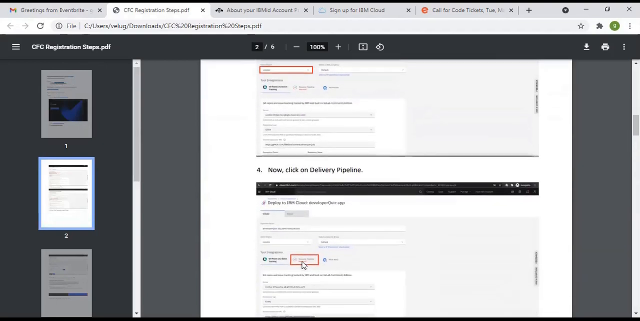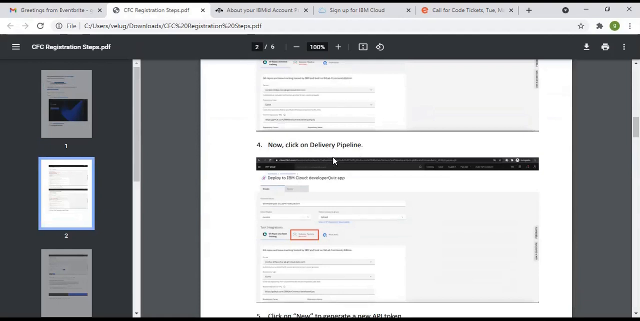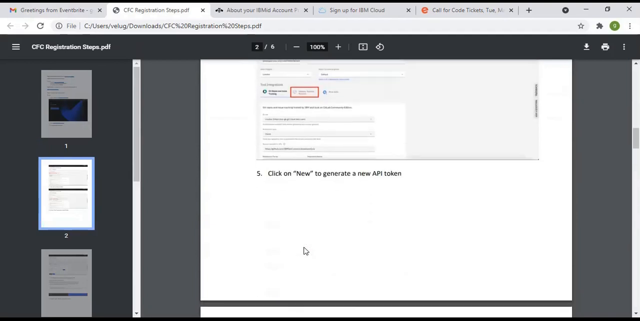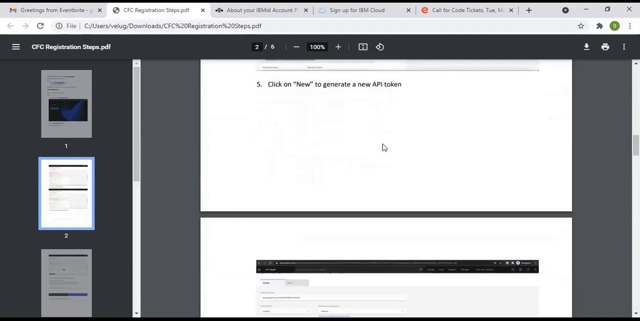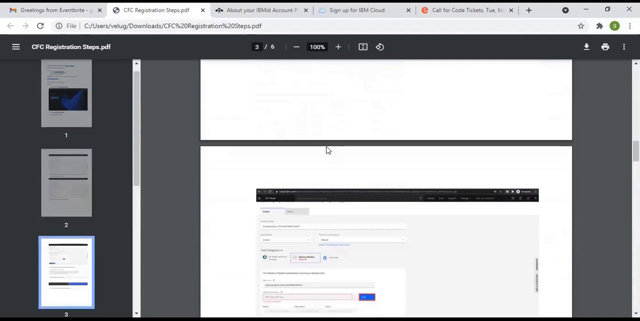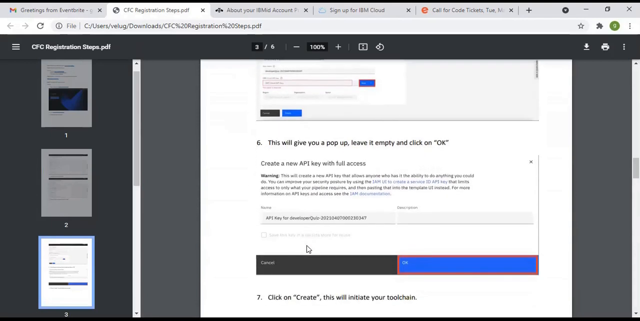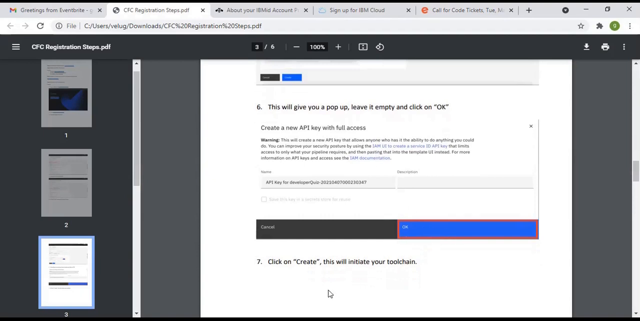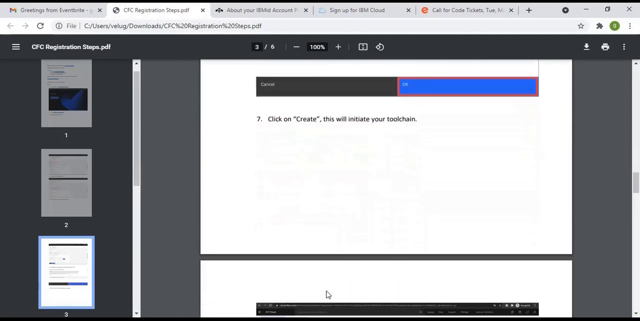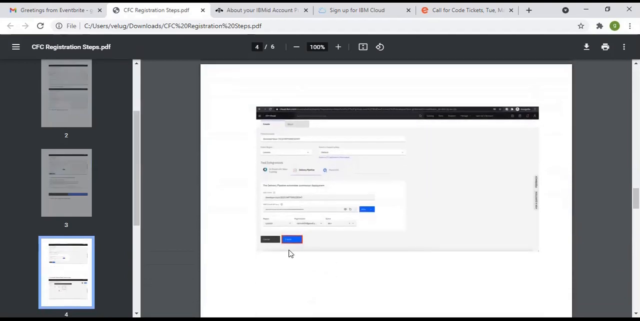Now the fourth step is click on delivery pipeline. Okay, so please click on the delivery pipeline. And the fifth step is click on new to generate a new application program interface token. That information is available in this screenshot. So with the help of these points, please go through these points. This will give you a pop-up. Leave it empty and click on OK. Next, in the 7th point, please click on the create.